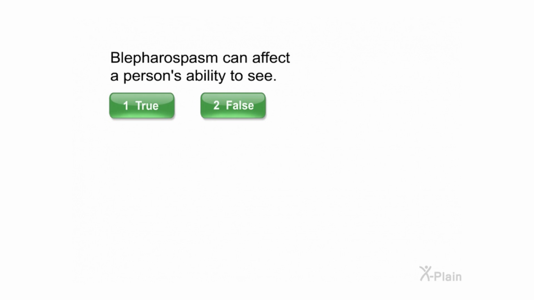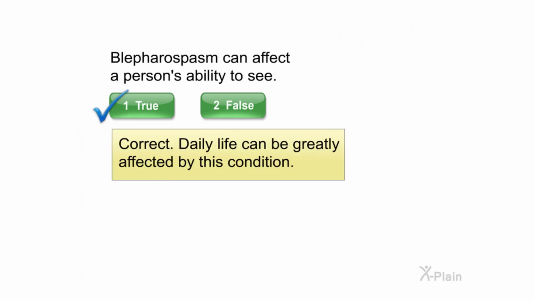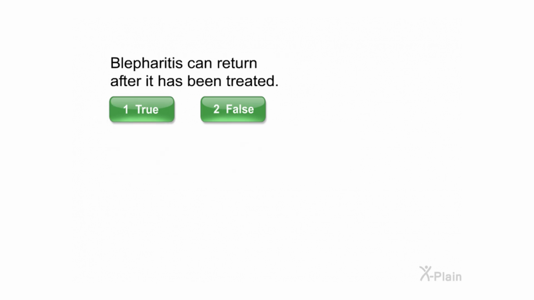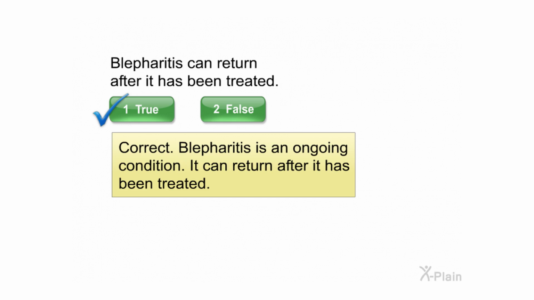Blepharospasm can affect a person's ability to see. Select true or false. Correct. Daily life can be greatly affected by this condition. Blepharitis can return after it has been treated. Select true or false. Correct. Blepharitis is an ongoing condition. It can return after it has been treated.